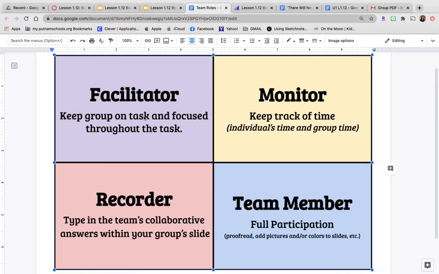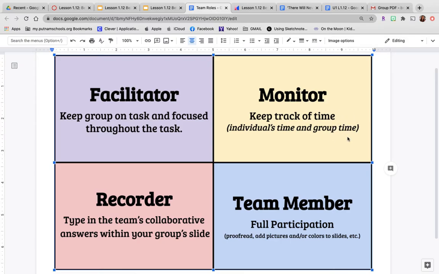We definitely need a facilitator, have to have that. Keep the group on task and focused throughout the task. You have a monitor. You're keeping track of time. Some people get a minute to share. You're keeping track of that individual's time and the group time. So if I give you 6 minutes to do something, that monitor is keeping track of that time.